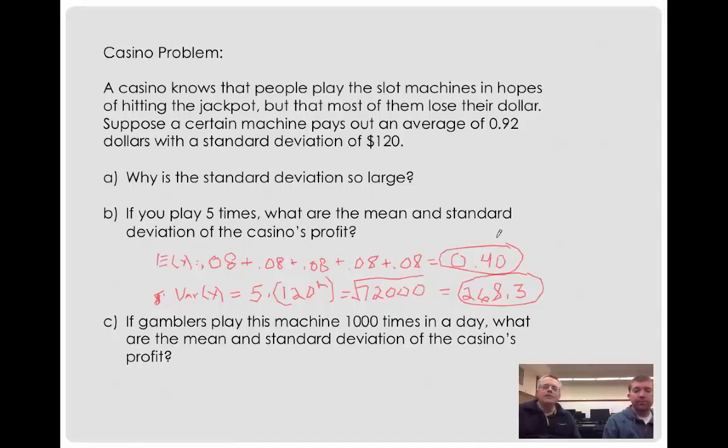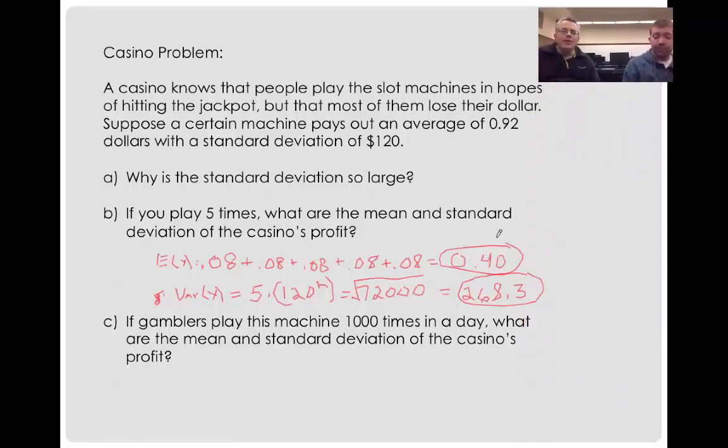If gamblers play the machine 1,000 times in a day, so this machine gets used a lot, what are the mean and standard deviation of the casino's profit? Same idea, but we're not going to add it 1,000 times. We'll just do the quick way and multiply. E of x is 1,000 times 0.08. They would earn $80. That's how much they expect to earn from 1,000 plays.